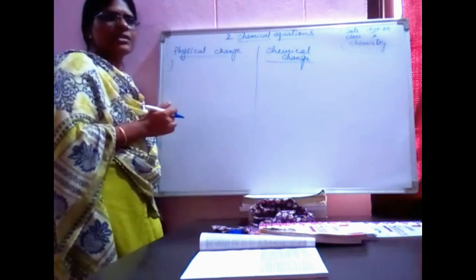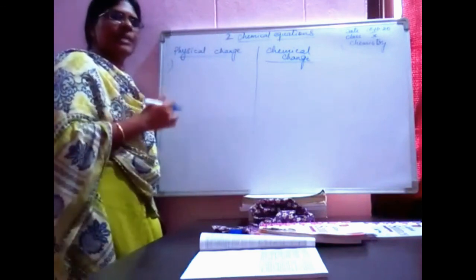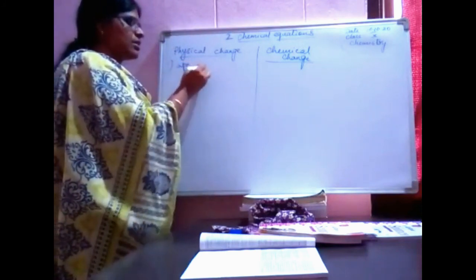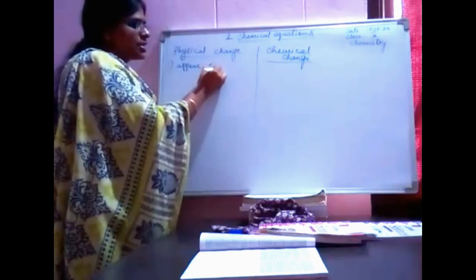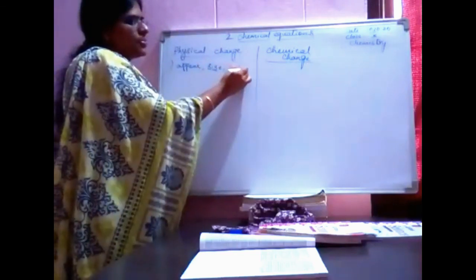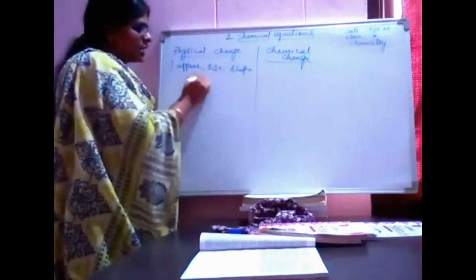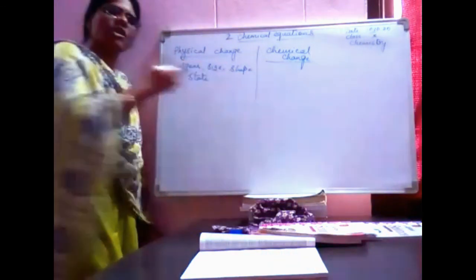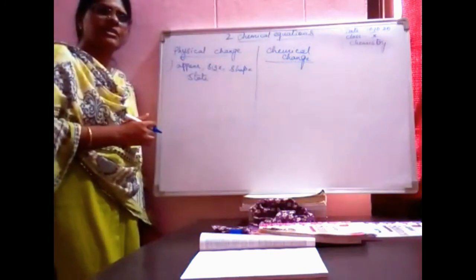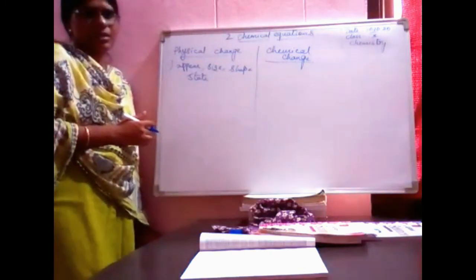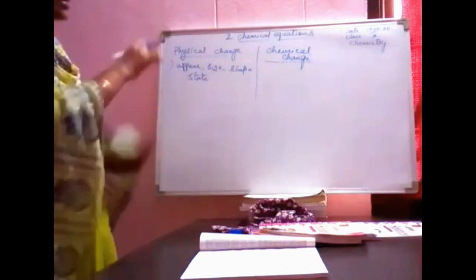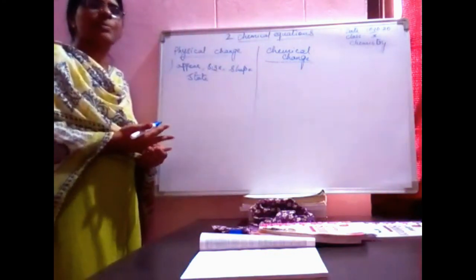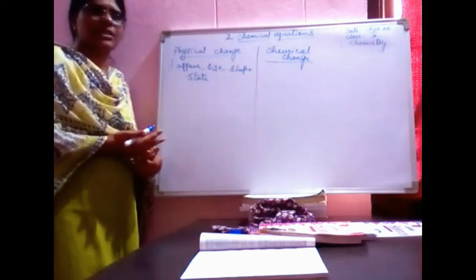If there are changes in appearance, size, shape and state, such changes are called physical changes. Before entering into these changes, let us see some examples. Okay?